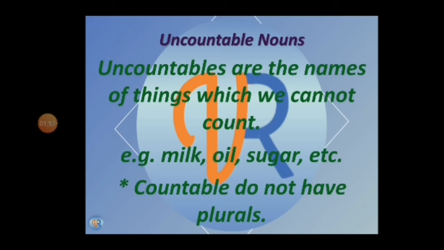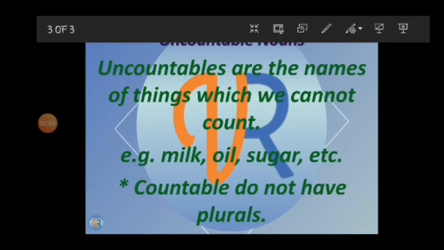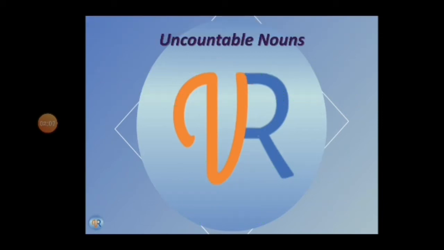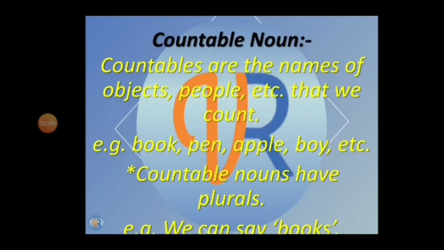Then you have to ask a question. Whatever noun is given, to that noun you have to ask the question, how many? For example, see, if the sentence is, I have 3 books, or I have few books, and books is underlined, and you are supposed to identify whether it is countable or uncountable.